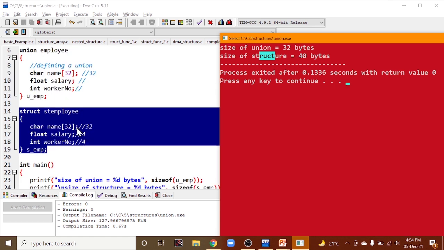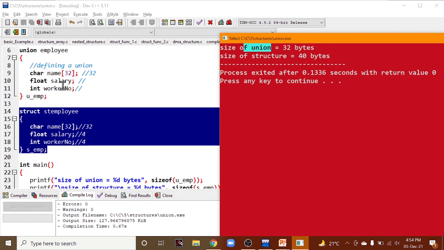You can see how we got 40: 32 plus 4 plus 4. At creation of the structure, the enough size required for each member is allocated, and adding them all up gives 40 bytes. Whereas for a union, 32 is the fixed size by default.